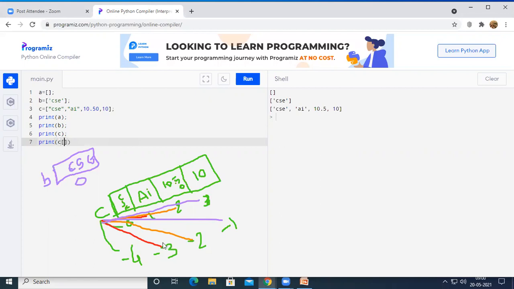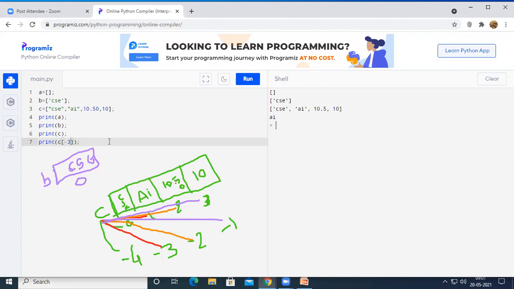So C of, if I want to print it with the positive index, I can simply give print C of 1. And if I run the code, you can see here, this particular statement has printed AI on the output screen, right? So let us see what will happen if I use negative 3. If I use minus 3, and if I run the code, the same AI is going to be printed, because negative 3 is also an index for this second element of the given list C, right?